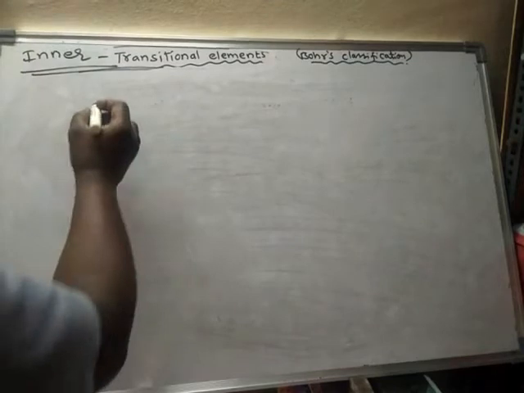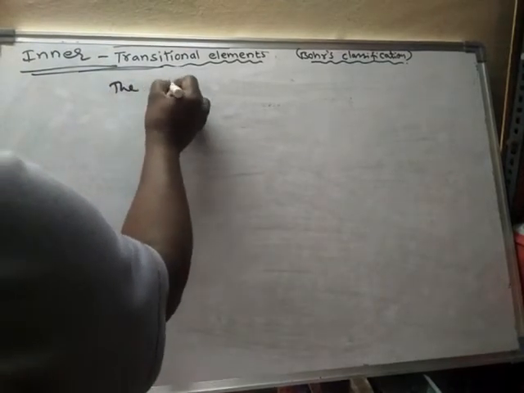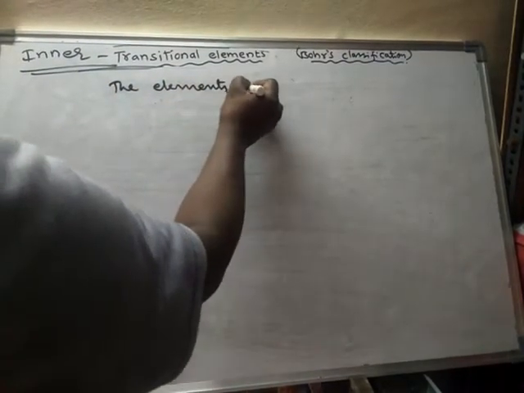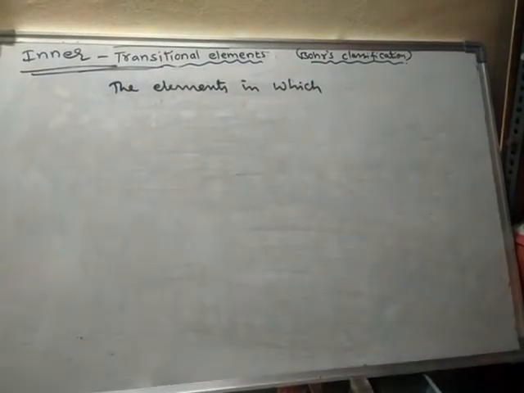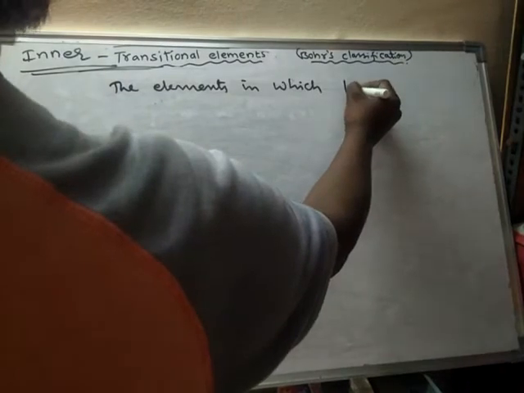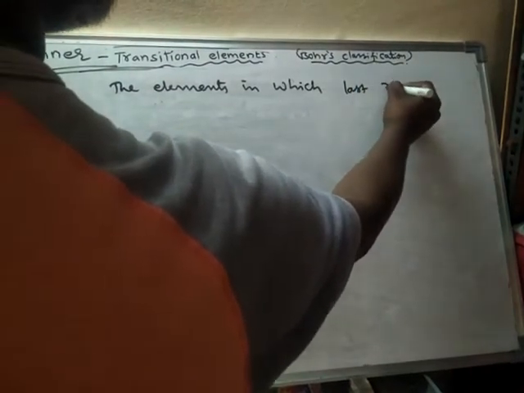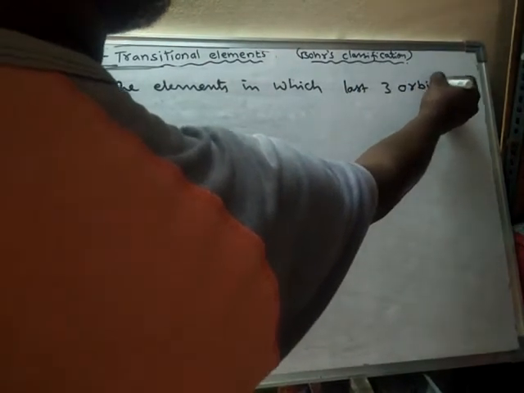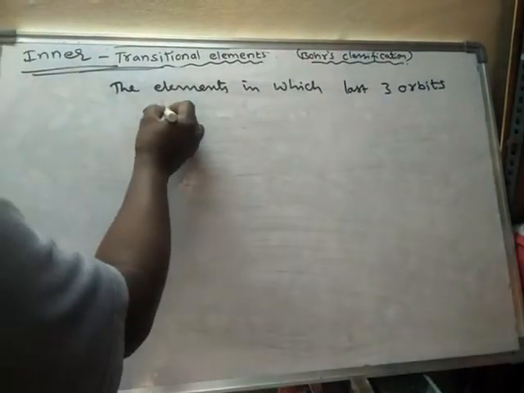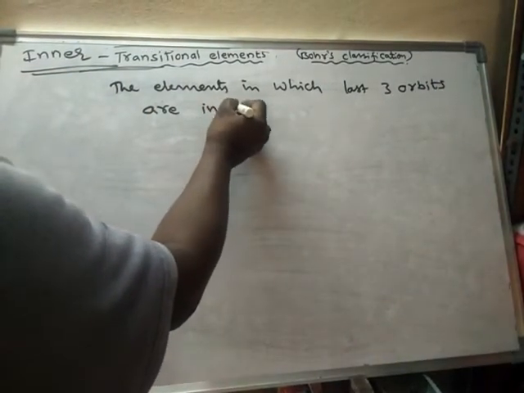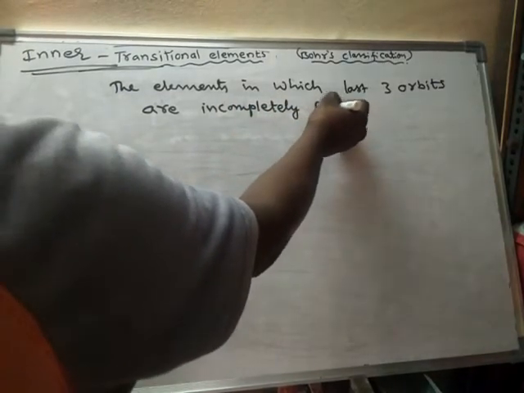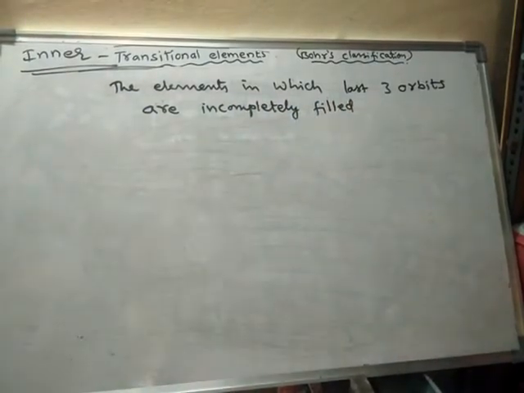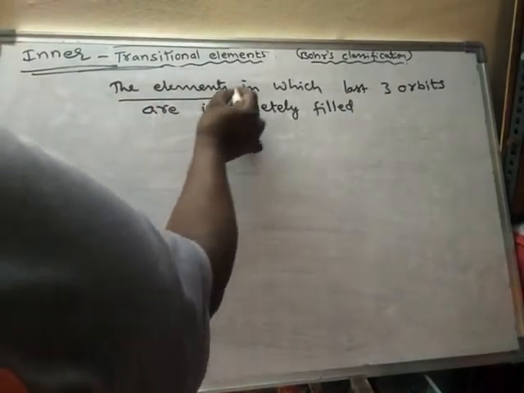The elements in which the last three orbits are incompletely filled are called inner transitional elements.